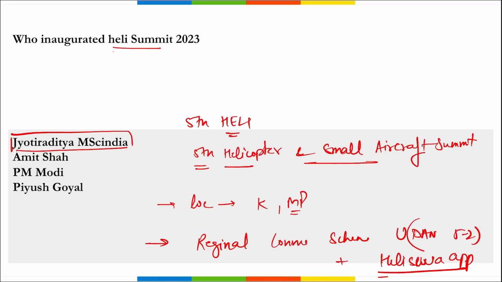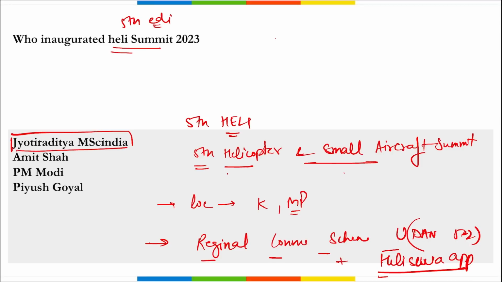Correct? So Heli Summit, that is your helicopter and small aircraft summit. This is the 5th edition of this summit, and during this summit this was inaugurated by Jyotiraditya Scindia, and it was in Khajuraho, Madhya Pradesh. Correct? And here only the regional connectivity scheme Ude Desh Ka Aam Nagrik 5.0 and Heli Seva application were launched.